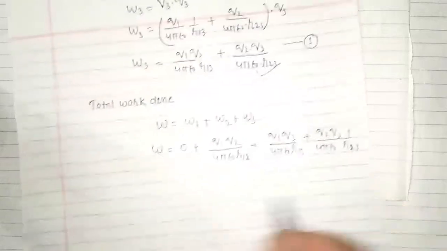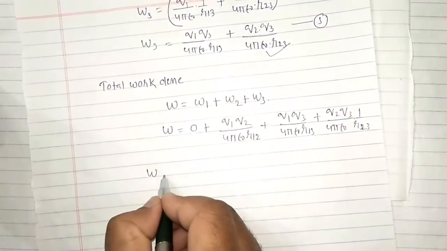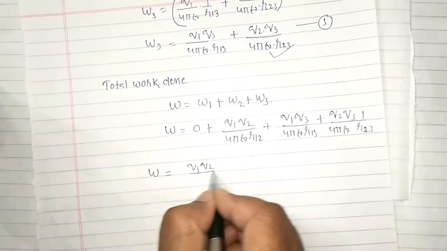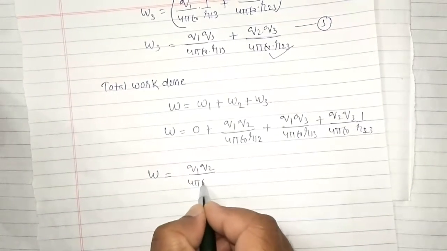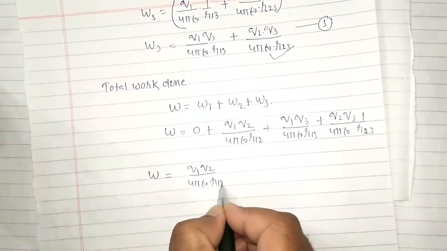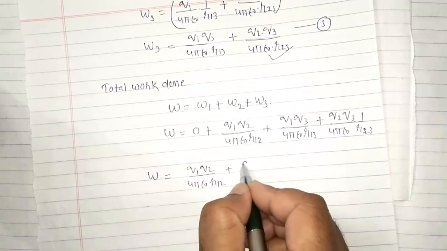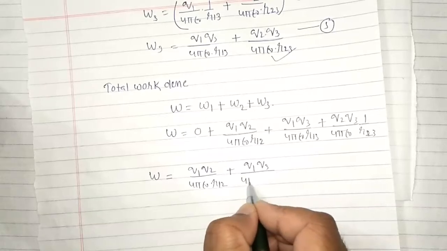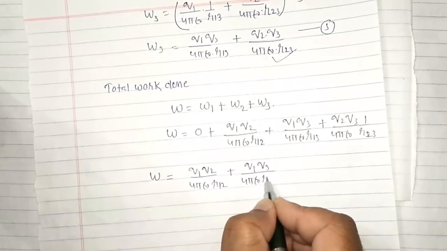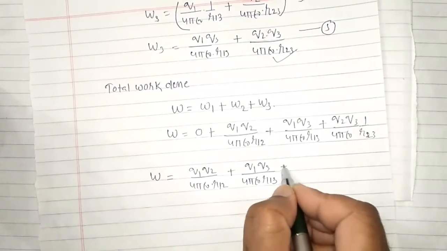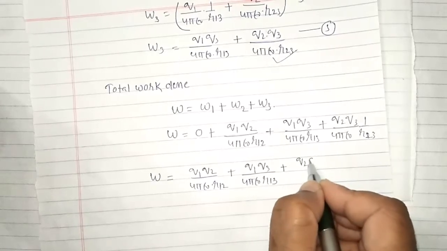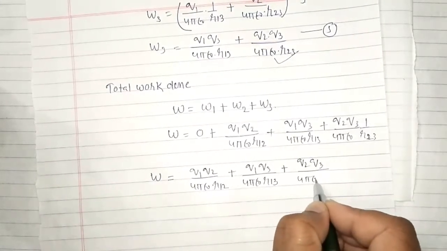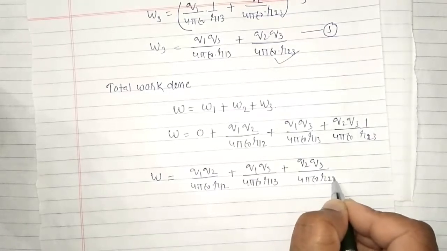So the total work done in assembling this system is Q1 Q2 upon 4 pi epsilon naught R12 plus Q1 Q3 upon 4 pi epsilon naught R13 plus Q2 Q3 upon 4 pi epsilon naught R23.